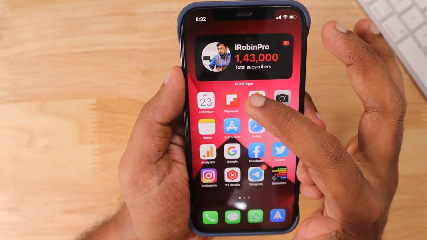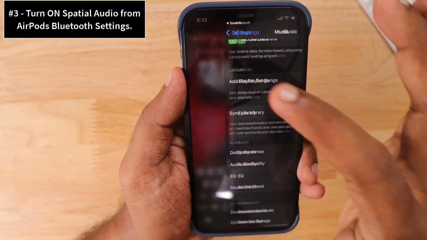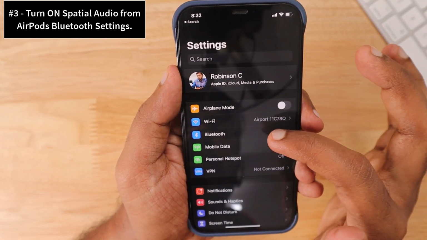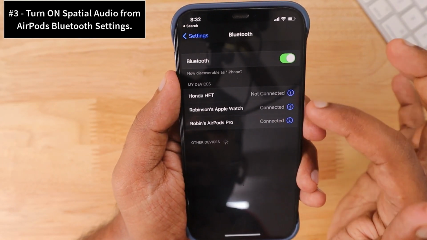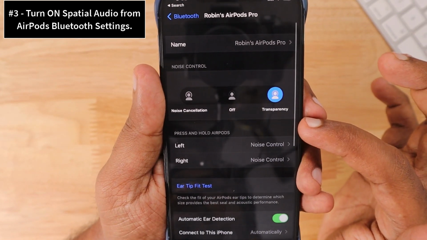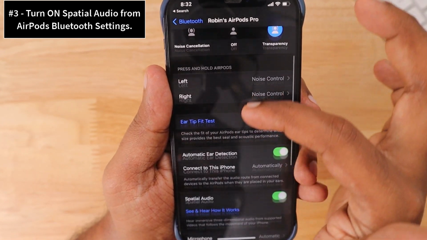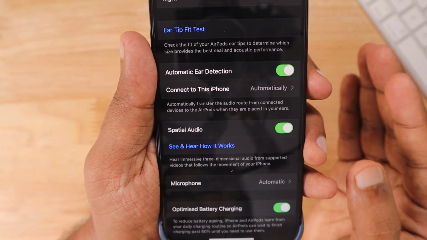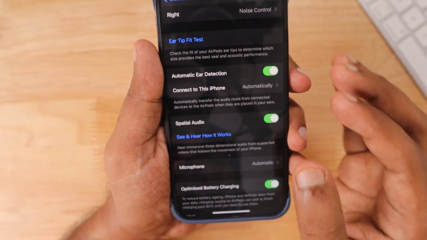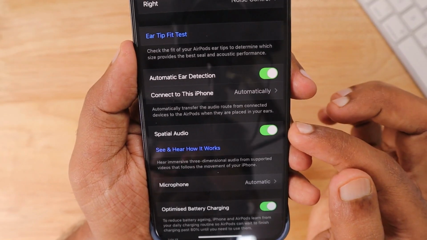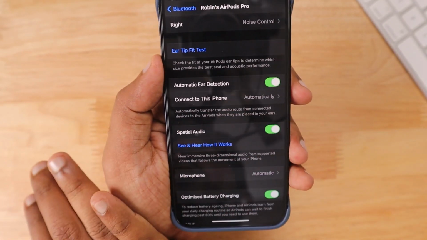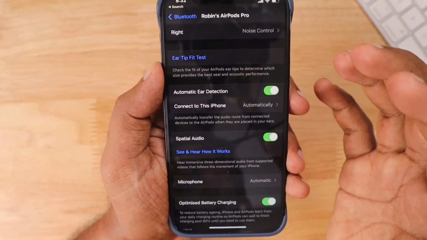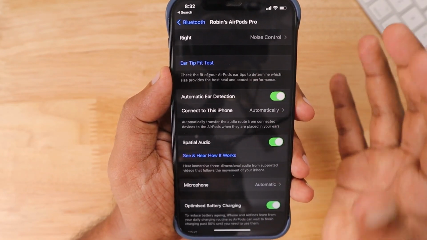And the next thing is you need to turn on spatial audio from your AirPods Bluetooth settings menu. In this case I am using the AirPods Pro. So go to Bluetooth. I have connected my AirPods Pro here. Tap on the I symbol and then scroll down a little bit, and there you will see the spatial audio. If it is not enabled, then you can only experience the lossless audio feature. The Dolby Atmos, particularly if you need it, then you need to enable this feature, and then only you will be able to access the Dolby Atmos, some selective few thousands of songs that Apple have added into the Apple Music library.